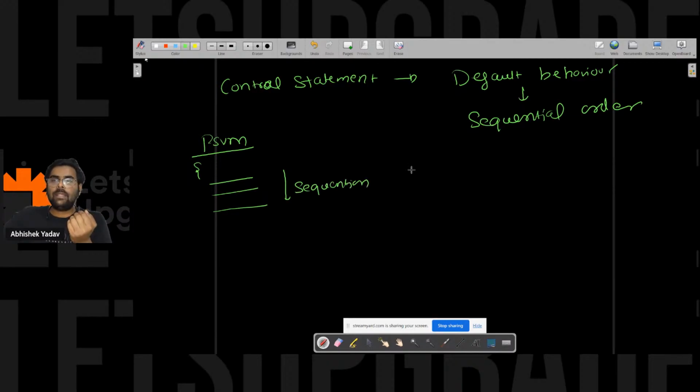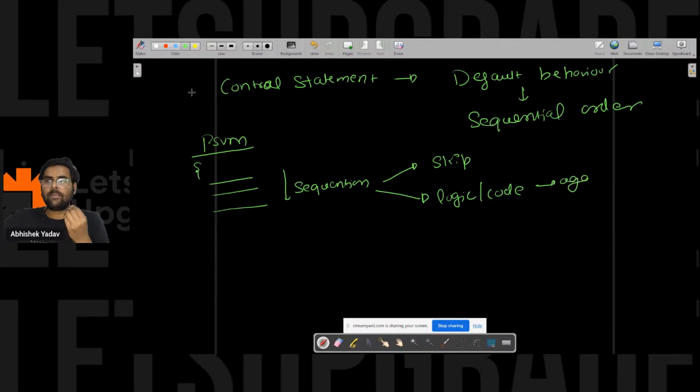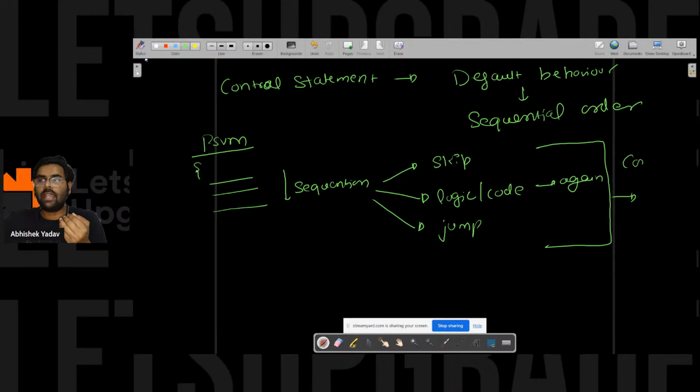But there can be a case where we have to skip a part of a code, right? Or there can be a case where I have to execute the same logic or code again and again. Or there can be a case where I have to jump from one part of a code to another part of a code, right? So in order to tackle these cases, we have to use control statements here.